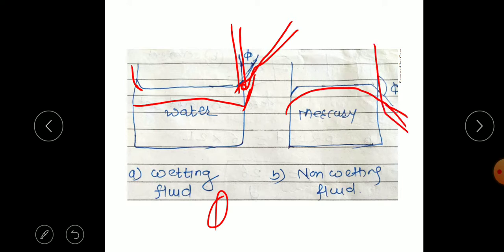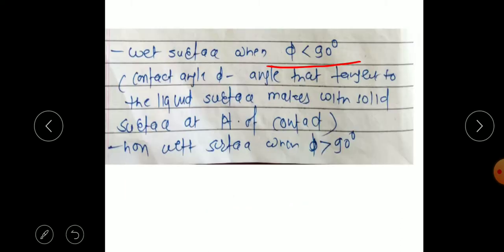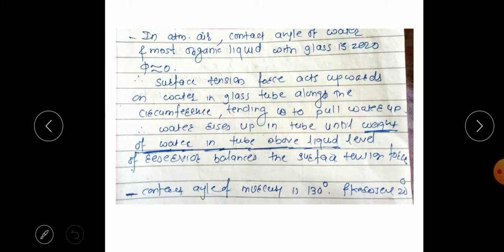We can see here the angle is greater than 90 degree, so it may be 120, 130 degree, so that will not wet the glass surface. So suppose a glass tube is inserted in it, because of this smaller attraction force the mercury will not rise in this tube, and that is called a non-wetting fluid. So for a wetting fluid the angle is less than 90 degree, and for a non-wetting fluid phi is greater than 90 degree.